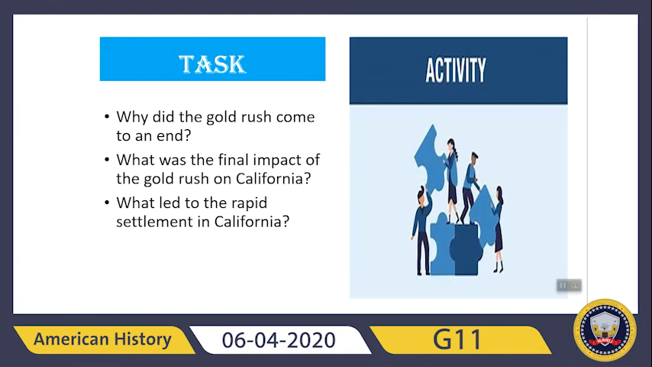Then at the end you have your task. Like always, the first thing you have to do is read the whole lesson in great detail. After reading your lesson from your American history book, you are going to attempt the assessment at the end of the lesson from your book. And then a few questions I made for you to do in your notebook. First, why did the gold rush come to an end? You have to write the reason. Then what was the final impact of the gold rush on California? You have to write the impact. And then at the end you will write what led to the rapid settlement in California. So this is your task for today.